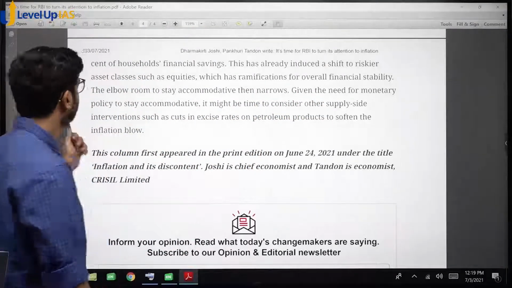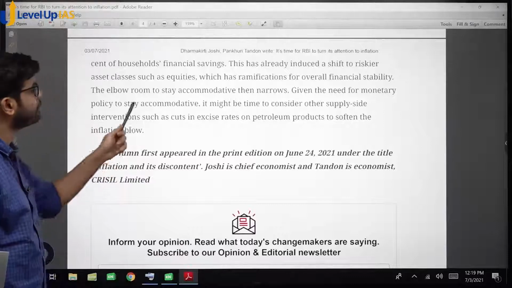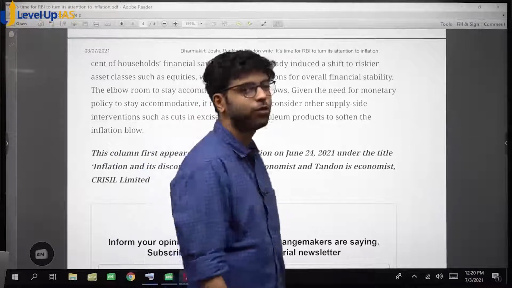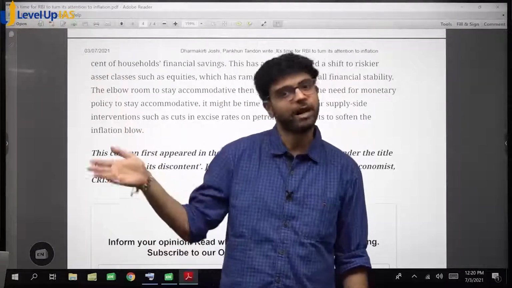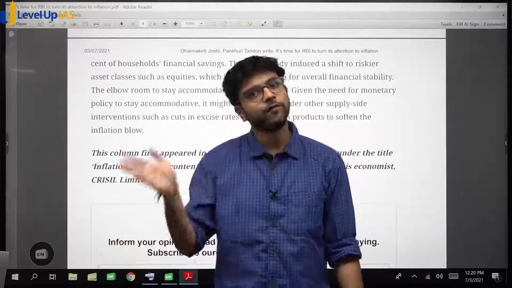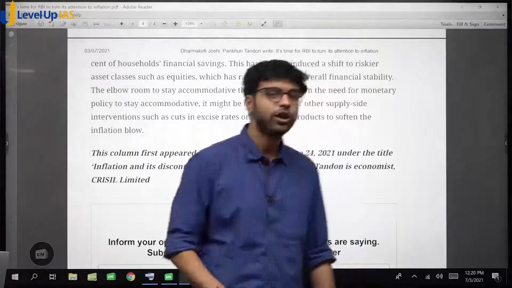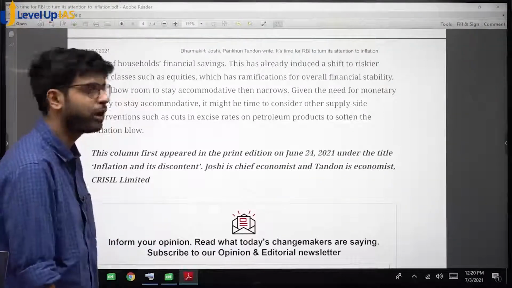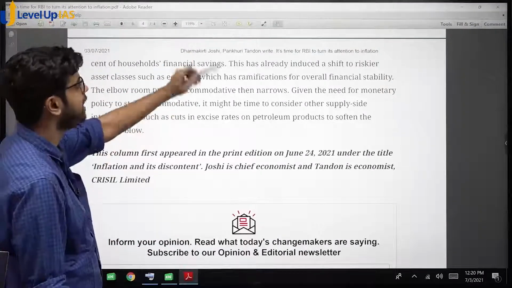Yes. The elbow room to stay accommodative then narrows, which means RBI can no longer have an accommodative outlook because if inflation is rising further, RBI will have to change its outlook from accommodative to neutral and neutral to tight. Yes or no? So the space to remain accommodative, the space to say, yeah, fine, I am willing to cut rates, narrows down because rise in inflation.